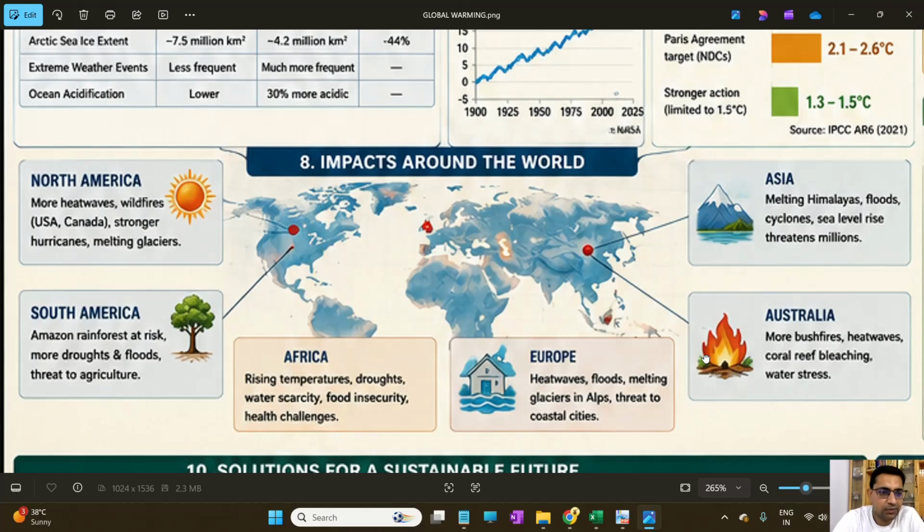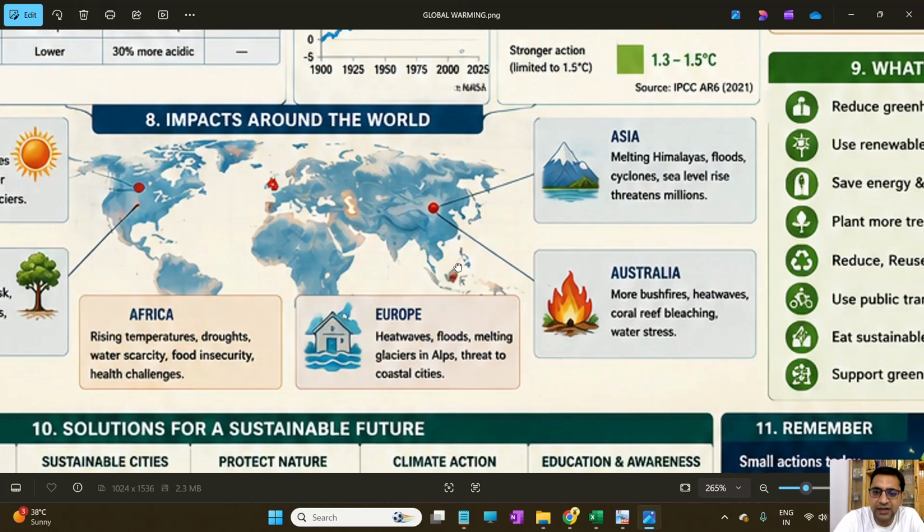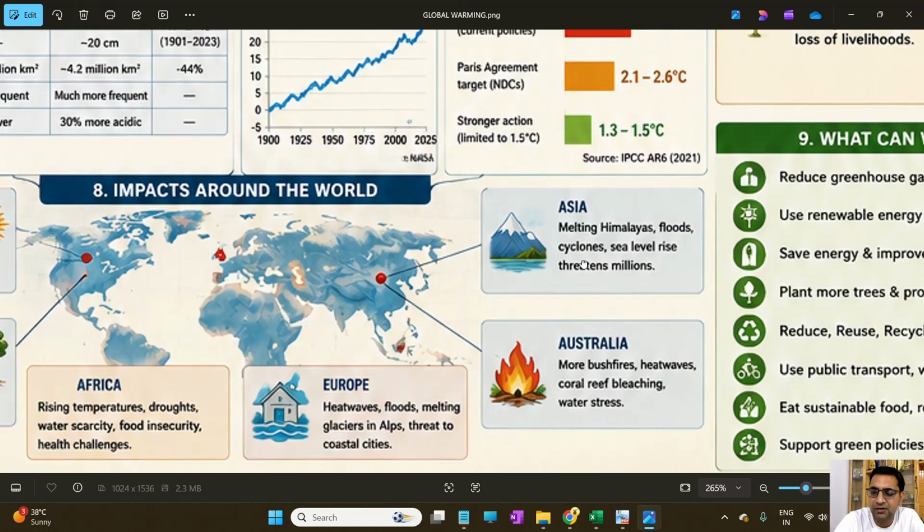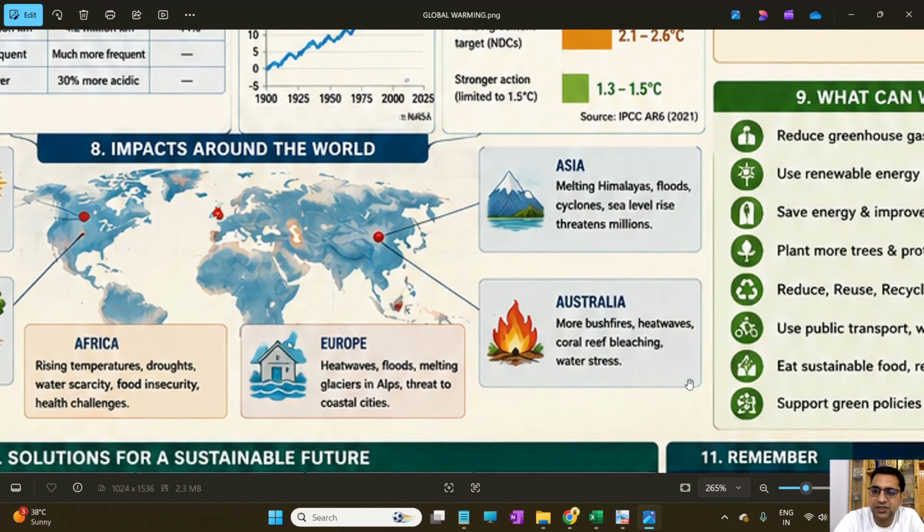If we move to South America, we can see the Amazon rainforests are at risk. More droughts and floods, and threats to agricultural fields are happening. Then in Africa, rising temperature, droughts, water scarcity, food insecurity and health challenges are some of the important factors. Then in Europe, we see heat waves, floods, melting glaciers in the Alps, and threats to coastal cities. In Asia, melting Himalayan ice cover, floods, cyclones, and sea level rise threaten millions of people. Then in Australia, more bushfires, heat waves, coral reef bleaching and water threats are happening.